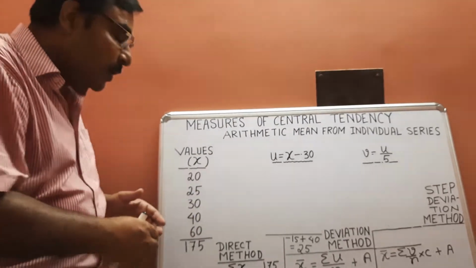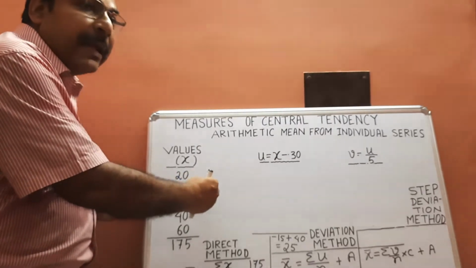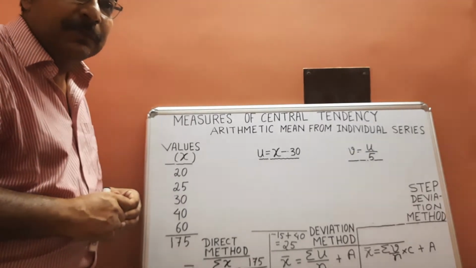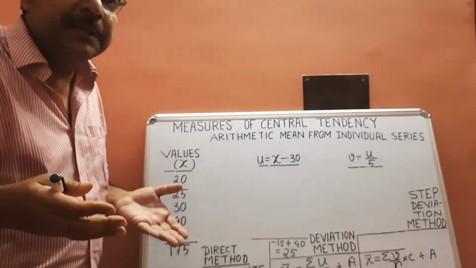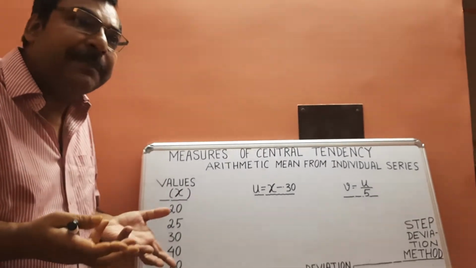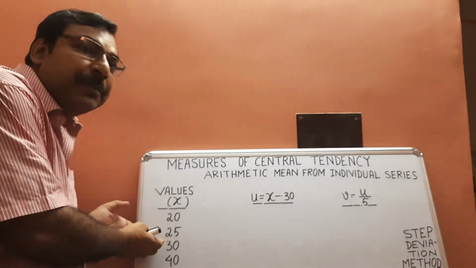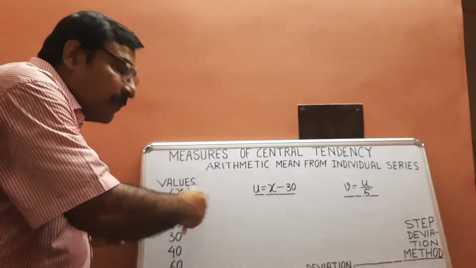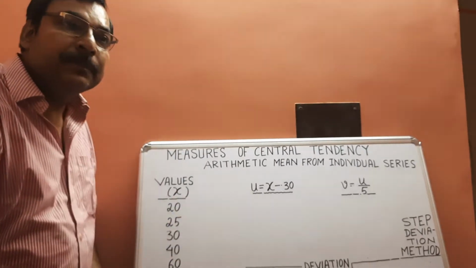Or in other words, we take deviation from that selected value, which is called the assumed mean. We do not know what the arithmetic mean of the series will be, but we can assume. A middle value is expected to be the assumed mean. We select the middle value and take the difference from all individual values.